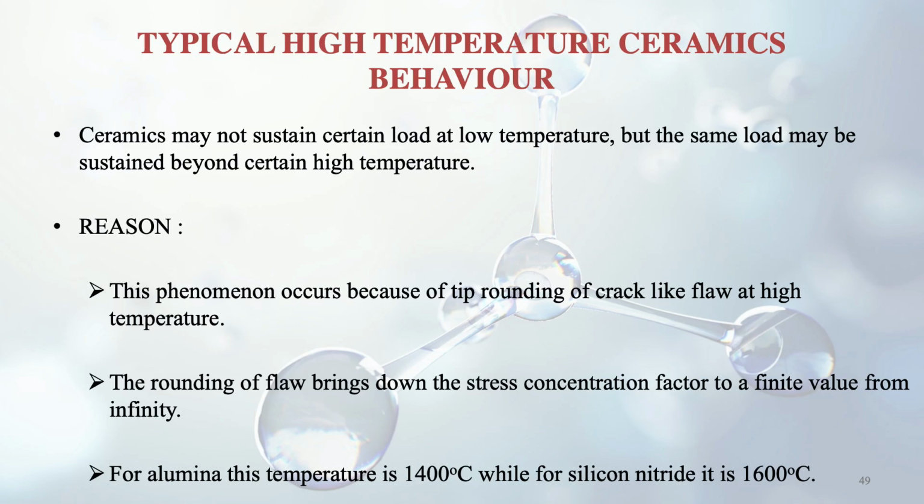But as soon as we give a curve, like you must have read in your engineering drawing, if we give a fillet, then the stress concentration decreases. So a similar thing is here also: the rounding effect will decrease the stress concentration. For alumina, the temperature at which ceramics become very good is 1400 degrees centigrade, while for silicon nitride it is 1600 degrees centigrade. So this was the reason, and this is a very unique property of ceramics, they are very good at high temperature.